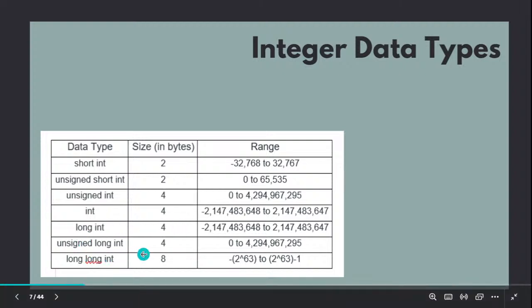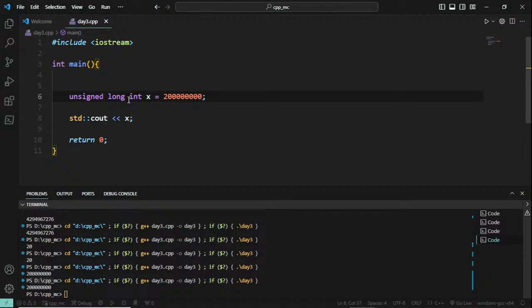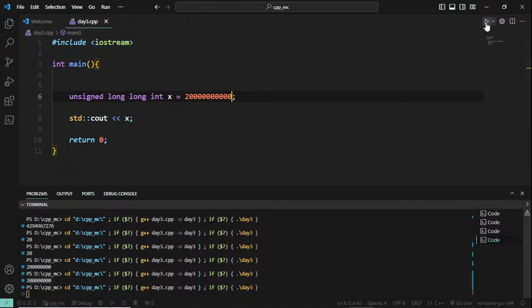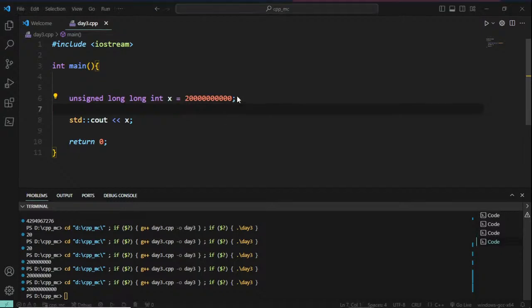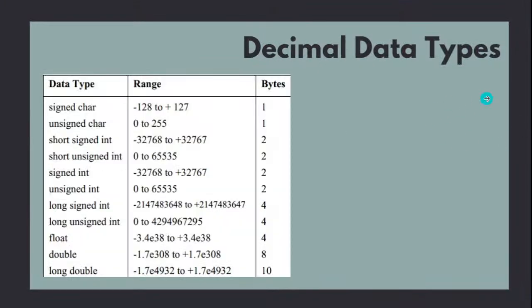You also have long long integer. It goes from -2 to the power 63 to +2 to the power 63. See here, I can go for long long integer and I can store even bigger numbers which have that respective range. So based on that value, we decide which container we are going to use. So these are integer data types.